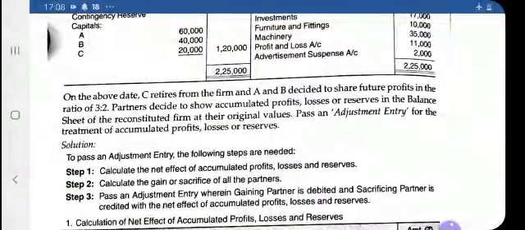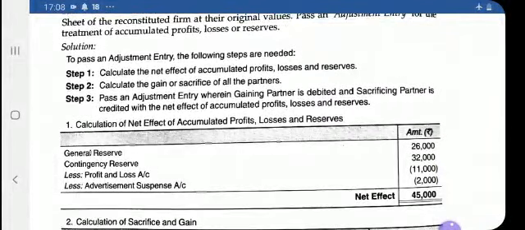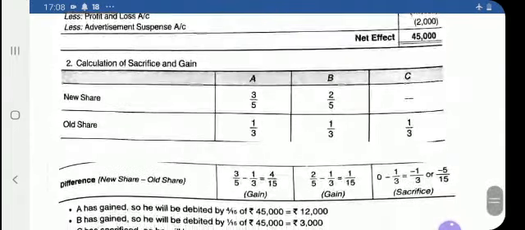See the solution. First, to calculate the accumulated profits, in the first step you add both the reserves, and on the asset side you deduct the items because these are losses. It means your net effect amount is coming to 45,000. Is that clear? General reserve 26,000, contingency reserve 32,000, and out of these two, 11,000 plus 2,000 is deducted. Your net amount to be adjusted is 45,000. That is the first step. And in the second step, you calculate the gain and sacrifice.